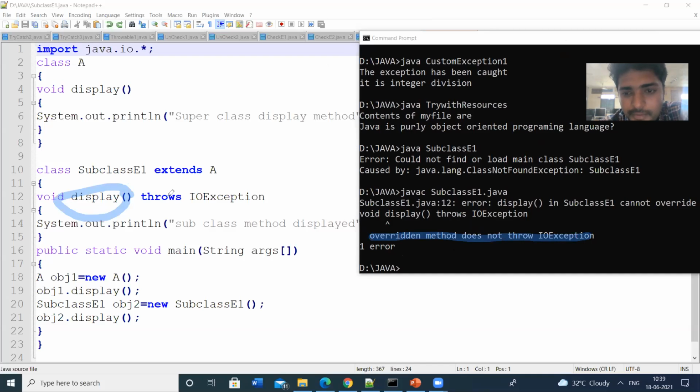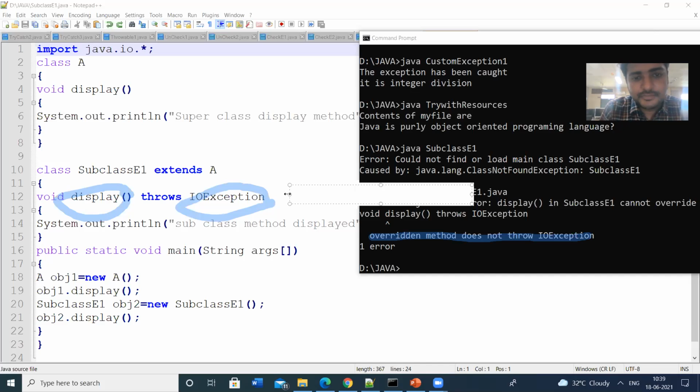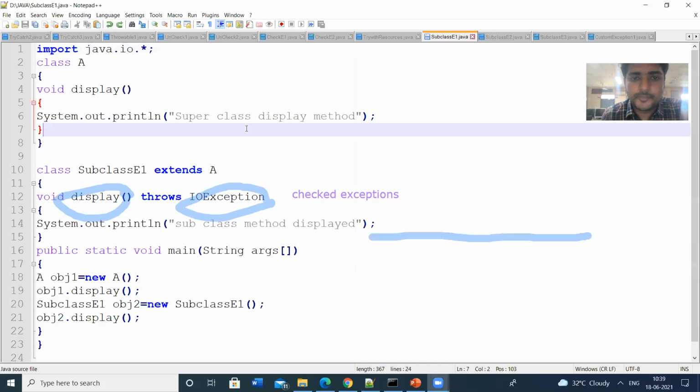That means the overridden method cannot throw the IOException. IOException means a checked exception.